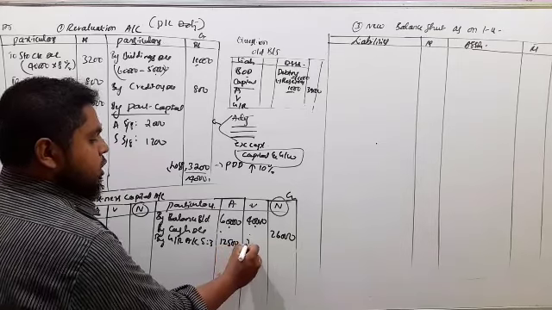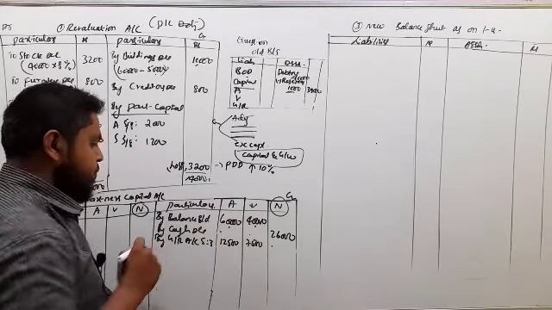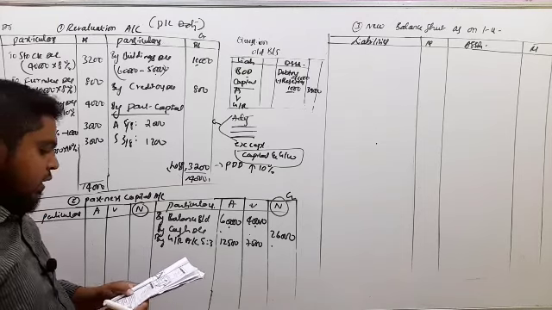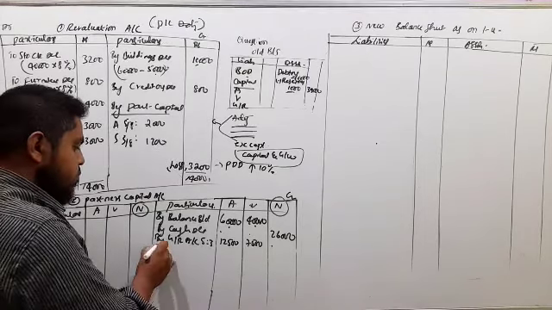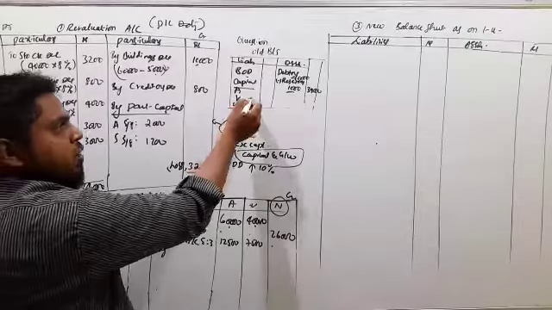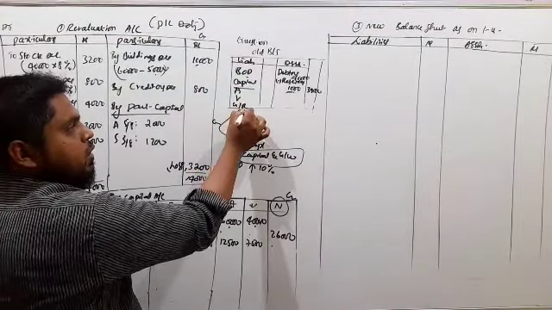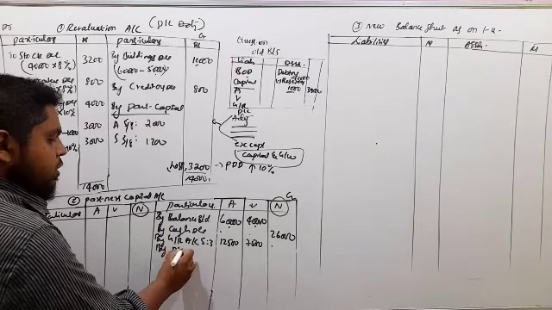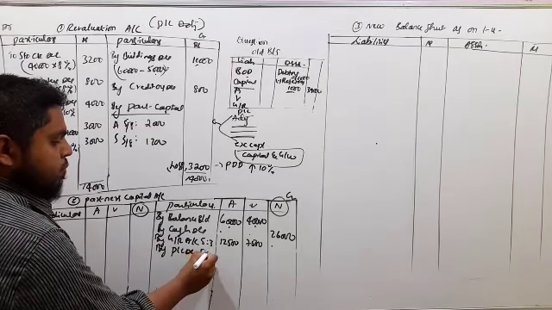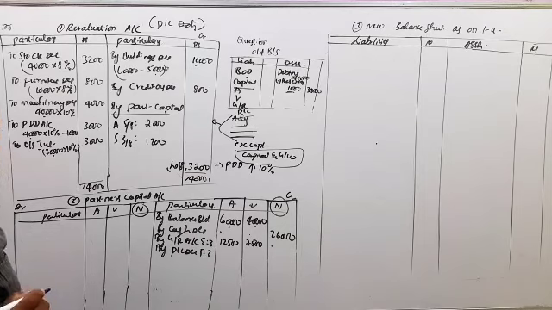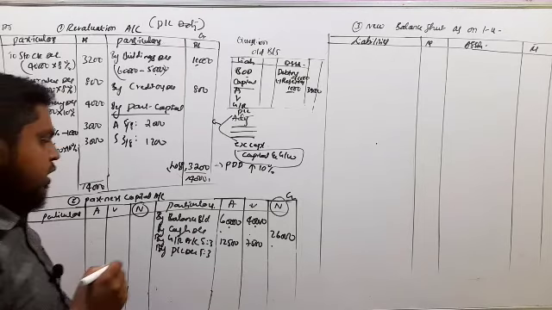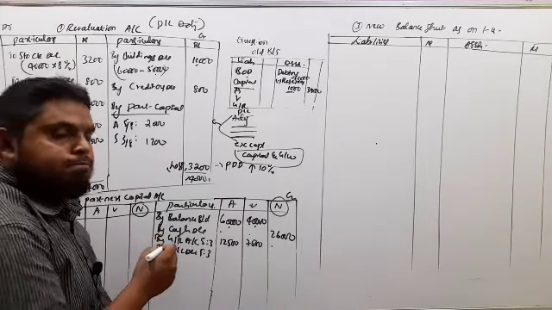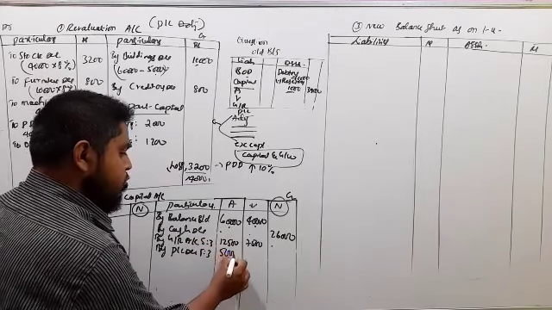12,500. Next 7,500. Now profit and loss account. So this profit and loss he has given in the liability side in the question. So profit and loss also we have to share among the old partners in their old ratio. So profit and loss is 8,000. 8,000 into 5 by 8. 5,000, 3,000.